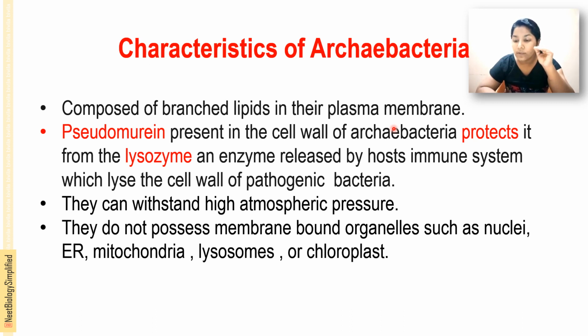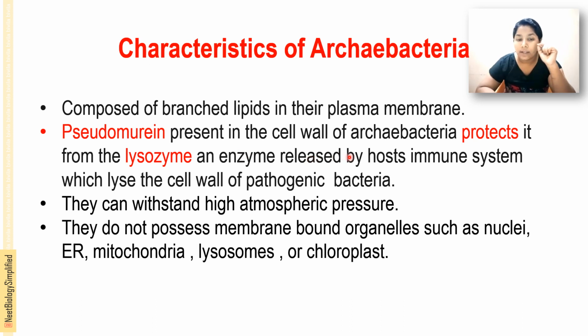What is the function of this pseudomurein? They protect the cell from the lysozyme. The function of this pseudomurein is protection. From where is it getting protection? From the lysozyme. What is lysozyme? It is an enzyme that is released from the host immune system.